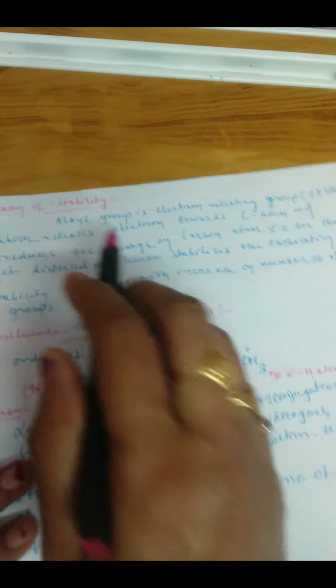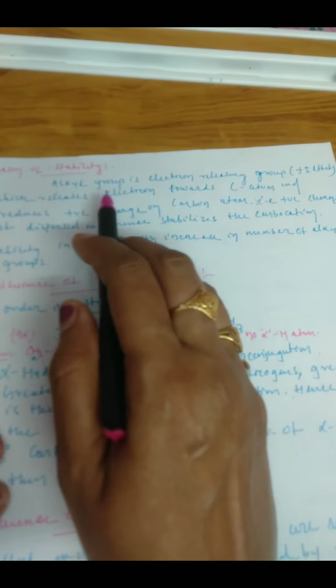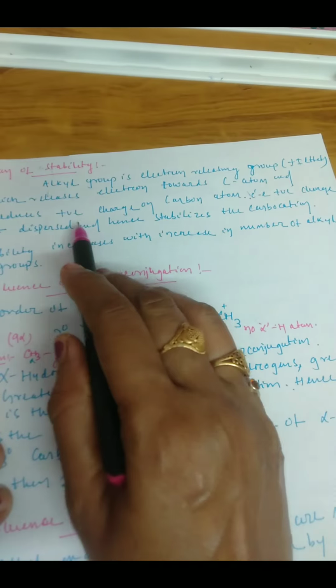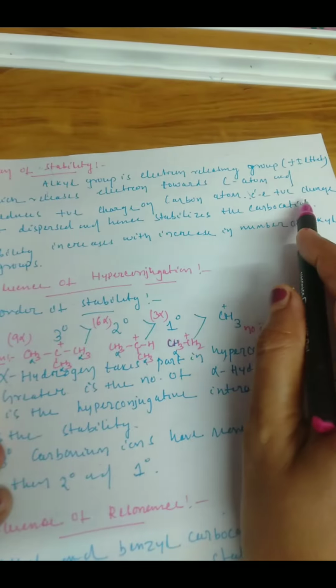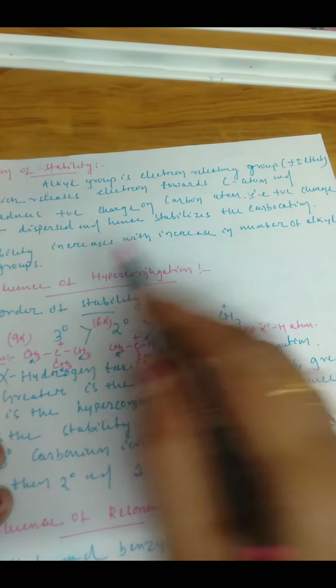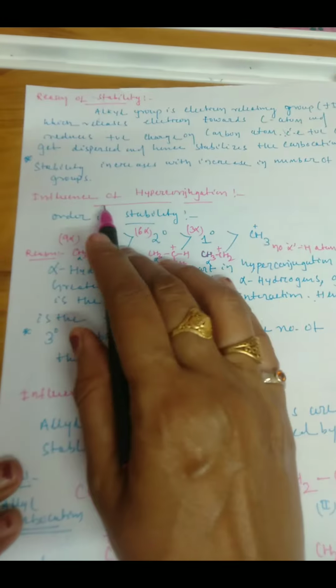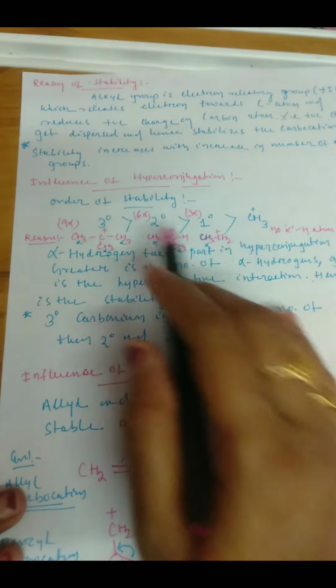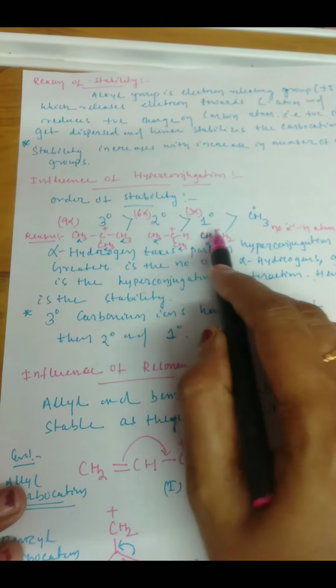So, now the reason which I just explained to you: alkyl group is an electron releasing group, plus I effect releases the electrons towards the carbon atom and reduces the positive charge on the carbon atom. So that positive charge gets dispersed and hence stabilizes the carbocation. Stability increases with increase in the number of alkyl groups. Okay. Now next point is the influence of hyperconjugation. What is the order? The tertiary is greater than secondary, is greater than primary, then methyl.